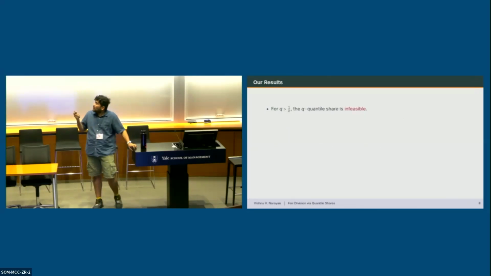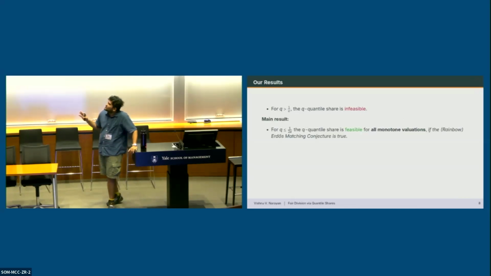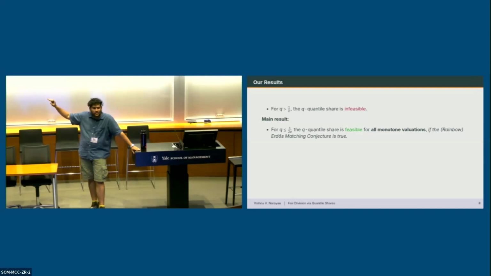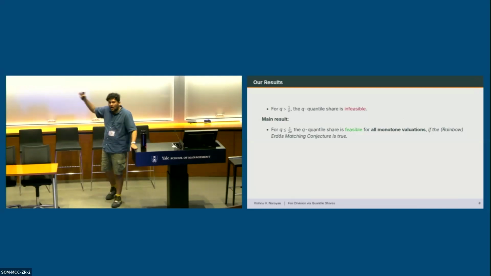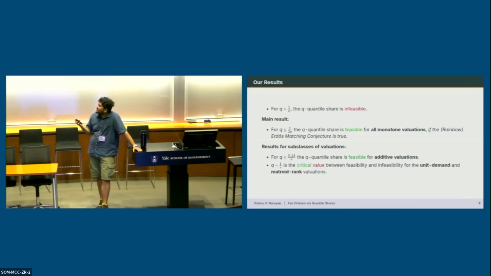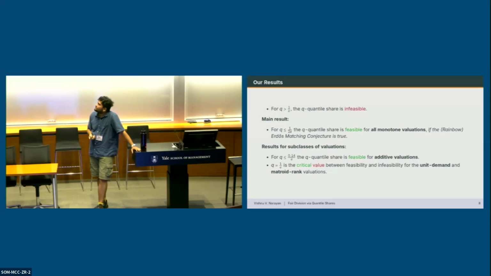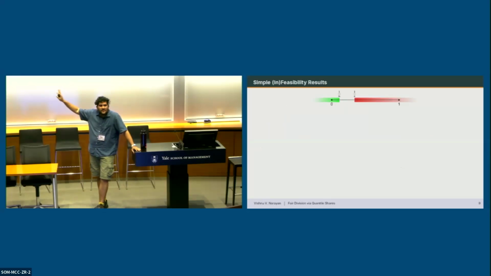We show that for Q more than 1 over E, the Q quantile share is infeasible. Our main result is for Q at most 1 over 2E, a constant factor of Q here. The Q quantile share is feasible for all profiles of monotone valuations, assuming this famous conjecture of Erdos is true, the rainbow Erdos matching conjecture. And then we study some structured valuation classes, and we show that for constant values of Q, the Q quantile share is feasible, namely for Q at most 0.14 over E for additive. And we discover that Q equal to 1 over E is the exact critical value for unit demand and matroid rank valuations.